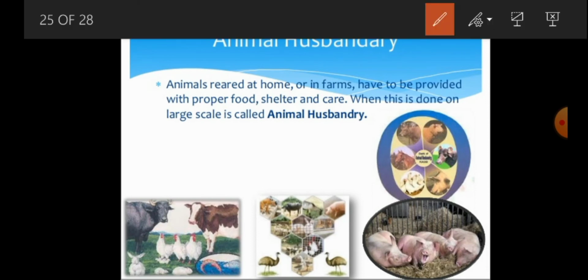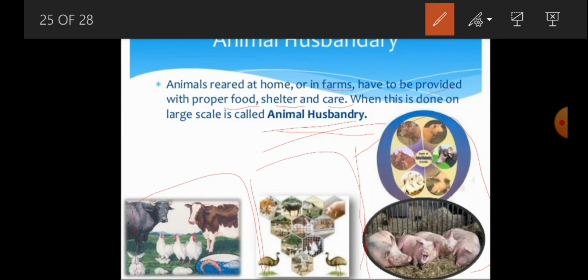It is the process of rearing animals at home or in farms, which have to be provided with proper food, shelter, and care. When this is done on a large scale, that is what we call animal husbandry.